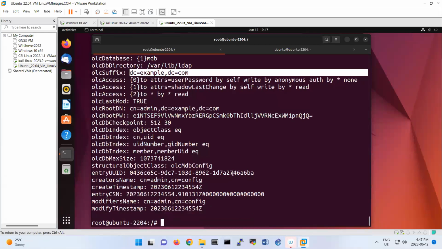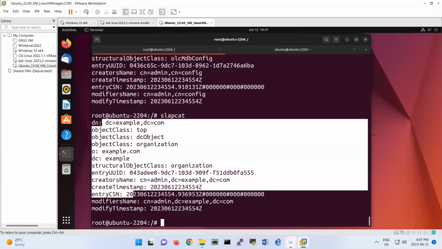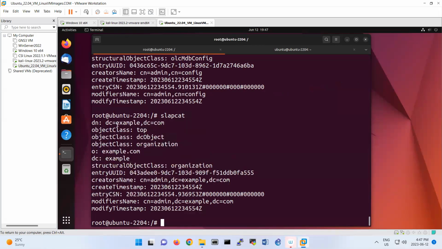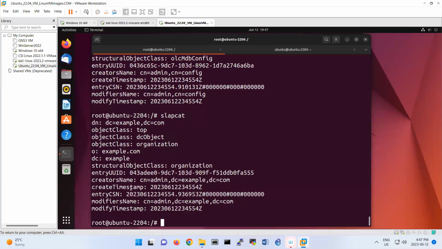If you do a slapcat, it will show you the brief configuration that you have under your domain controller. So it is example .com, example is DC, and these are entries showing who created them, time of creation, modify name, timestamps, and other stuff.